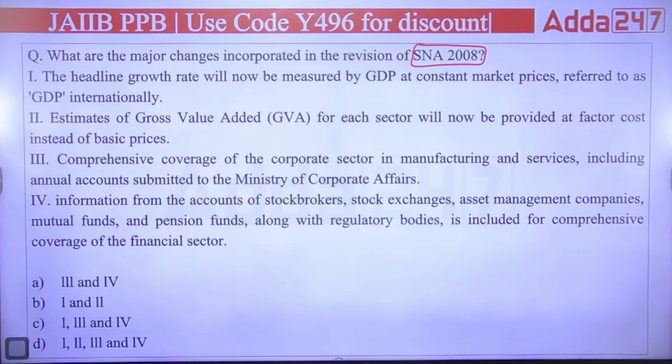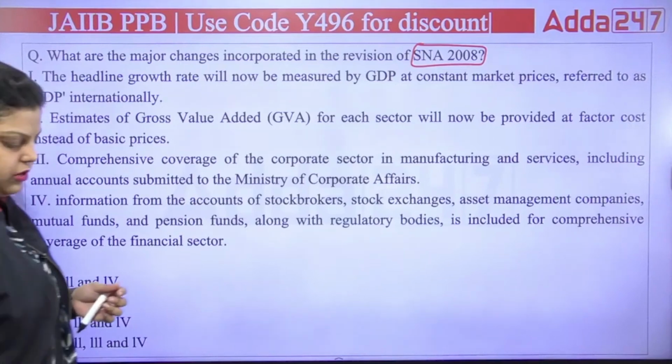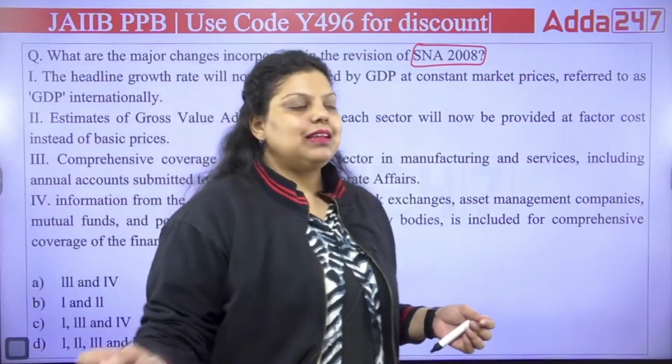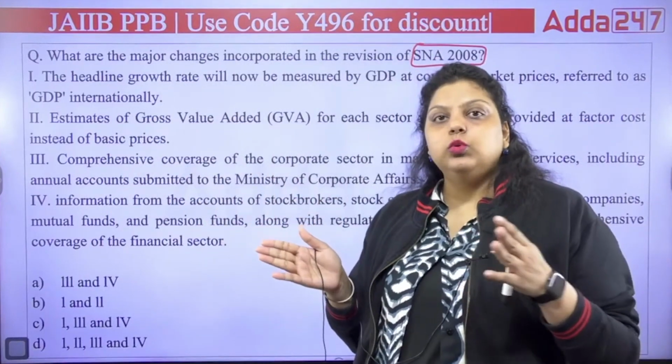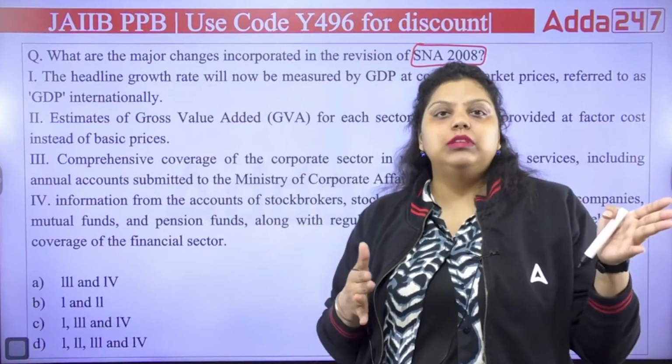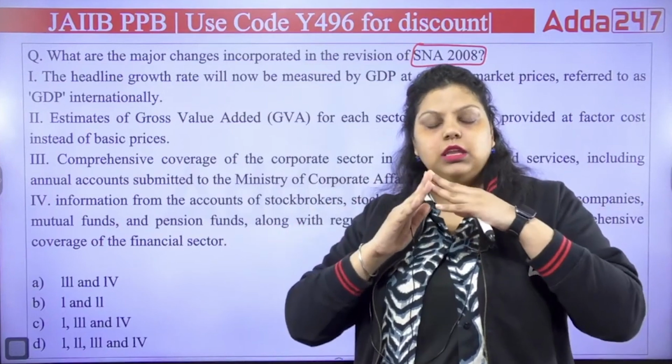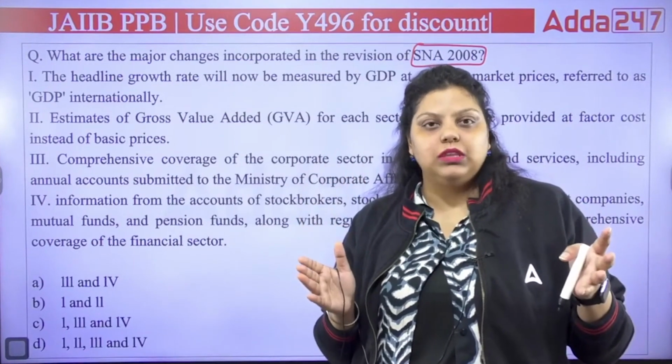A, B, C or D? Major changes that happened when we introduced the System of National Accounts. The System of National Accounts was introduced by the United Nations. It's a standard, I can say standard rules, a set of rules.